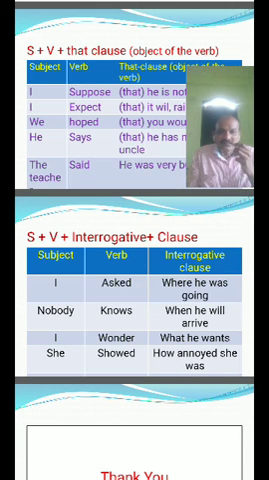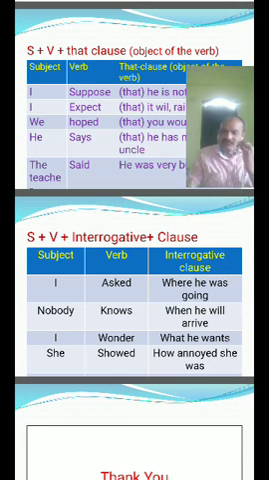Here the interrogative clause means a questioning clause: where he was going, when he will arrive, what he wants, how annoyed she was. These clauses come under interrogative clauses, with a subject plus verb inside them. So these sentences are called subject plus verb plus interrogative clause, with subject plus verb.